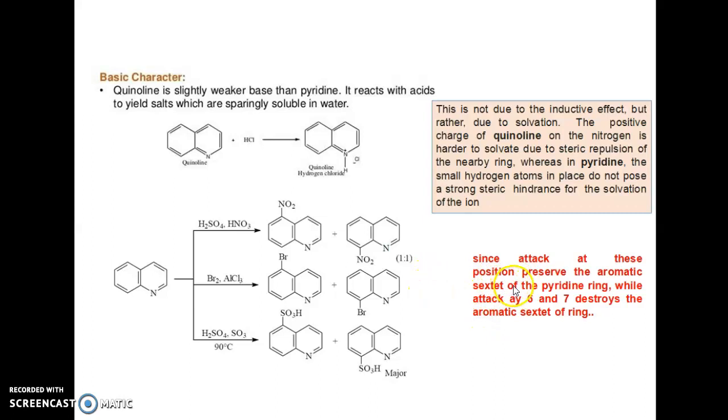So attack can take place if you want to preserve the aromatic sextet, the six electrons of the pyridine ring, the aromatic pyridine ring, while attack at positions 6 and 7 destroys the aromatic sextet of the ring.